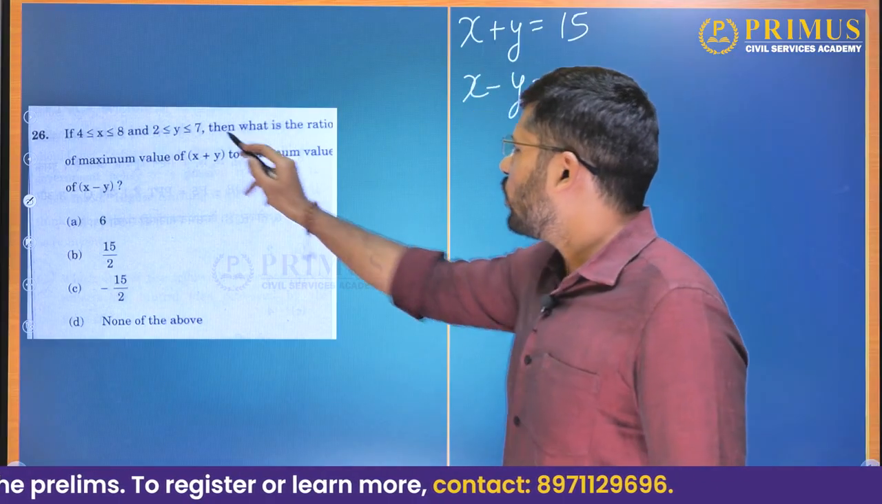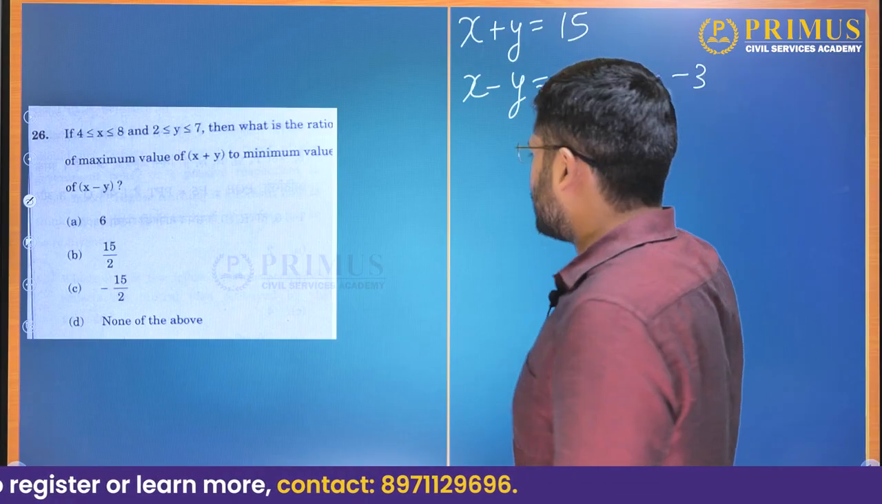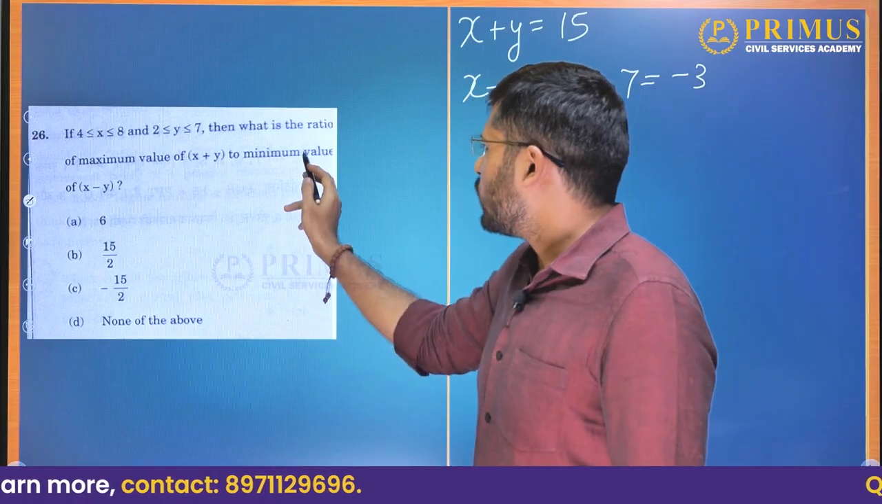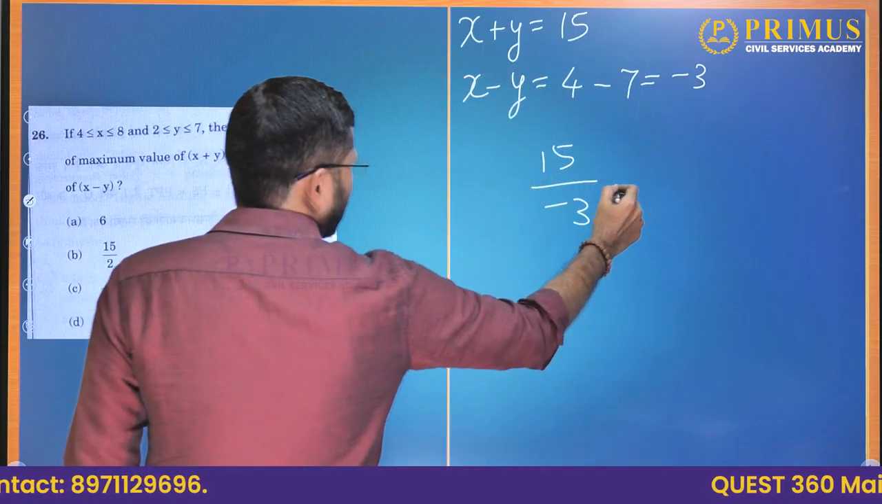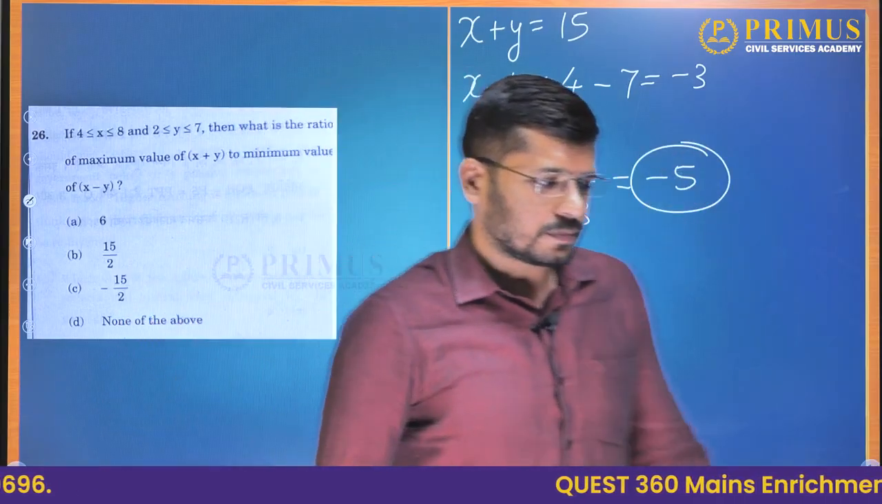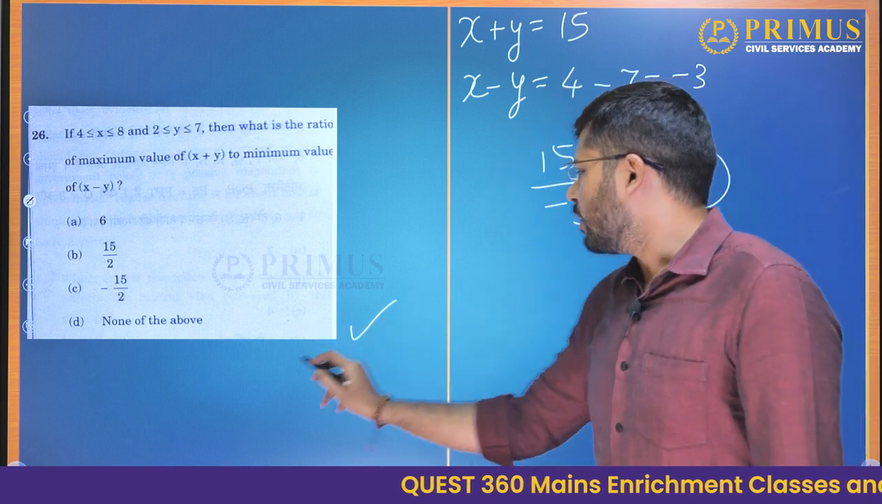And what is the greatest value of y? It is 7. So, 4 minus 7 will give us minus 3. Okay. So, what is the ratio of the maximum value of x plus y and minimum value of x minus y? That will be 15 divided by minus 3, and it is nothing but minus 5. Do we have that option? No. So, the answer to this question is D, none of these.